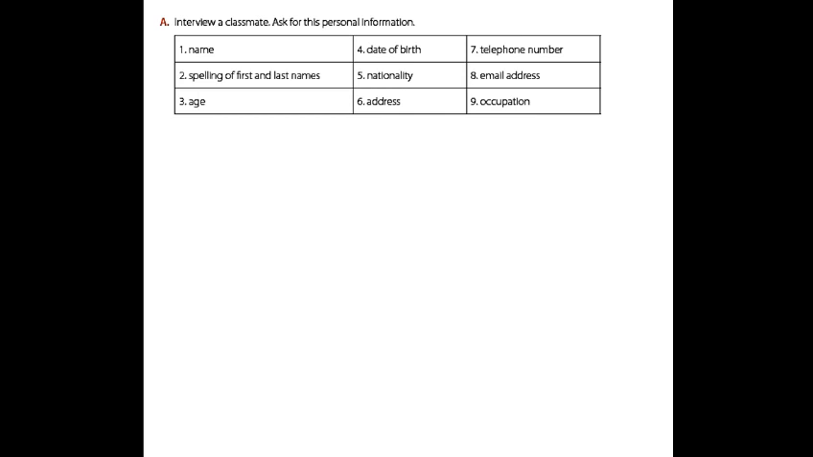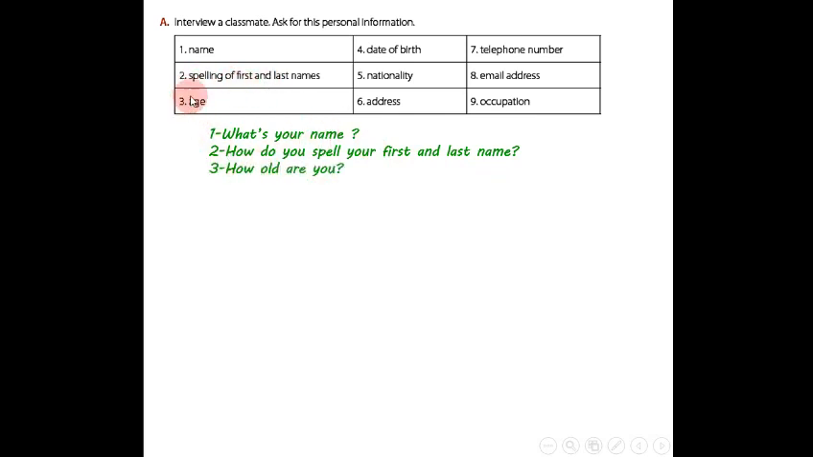Interview a classmate. Ask for this personal information: name, spelling of first and last name, age, date of birth, nationality, address, telephone number, email address, occupation. The first question: what's your name? The second: how do you spell your first and last name? Number 3: how old are you? Talk about the age. Okay. Well, I am 16, I'm 17, anything.